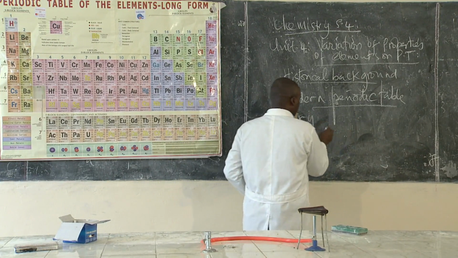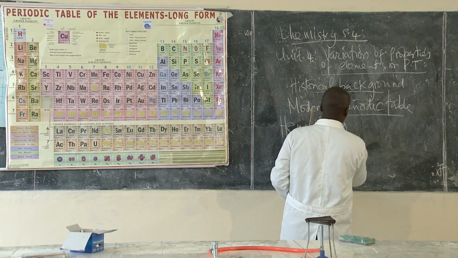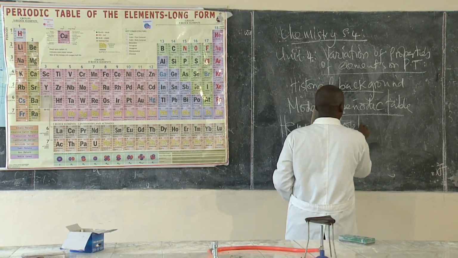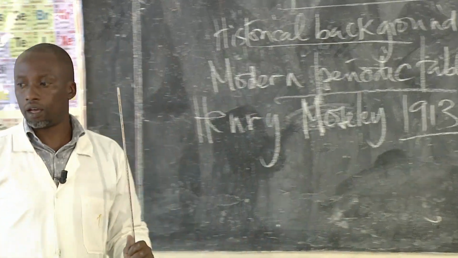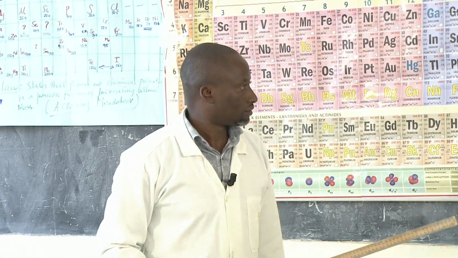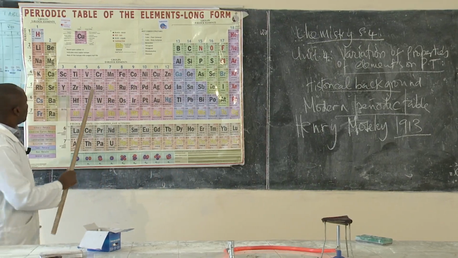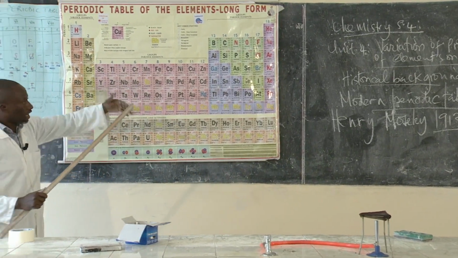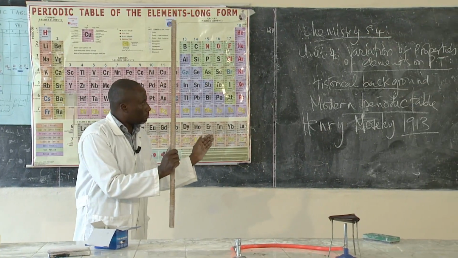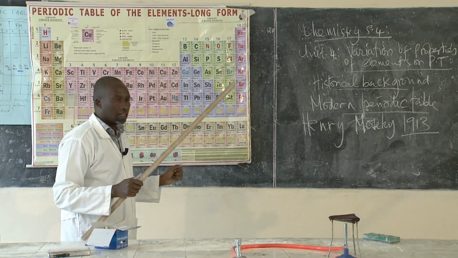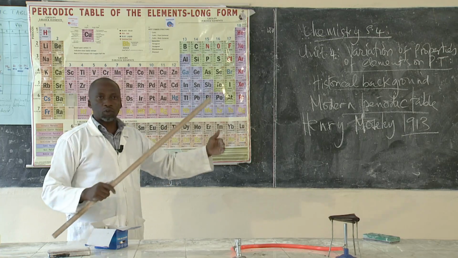This modern periodic table that we look at now was formulated by Henry Moseley in 1913, a British physicist who came up with the arrangement of these elements. When you look at the elements, they are arranged in increasing order. By that time, in 1913, the knowledge of the atomic numbers, the protons and electrons, was known. And therefore, he was able to arrange these elements.